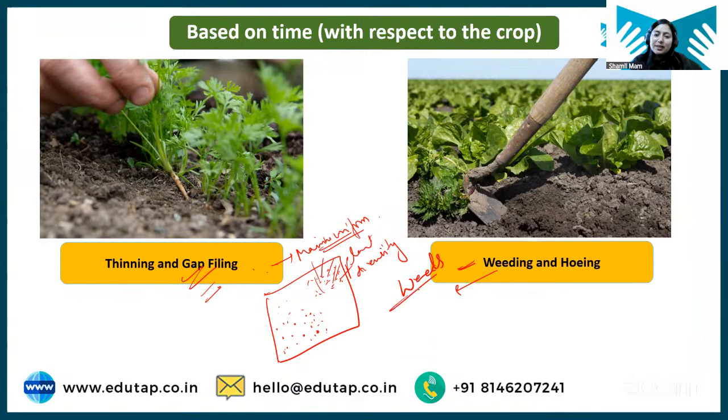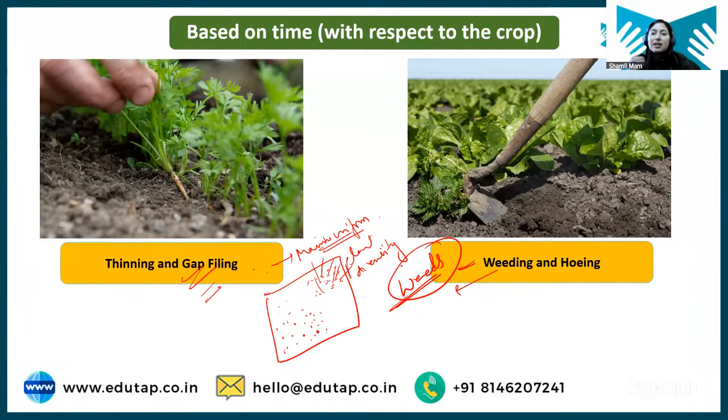What are weeds? Weeds, students, are the unwanted plants, because you might have seen that on the crop field, along with your crop plant, it's not like your field is managed to grow rice and only rice will grow. There will be other plants that will grow along with the rice, and you don't need these plants on your field. Such plants are called weeds.